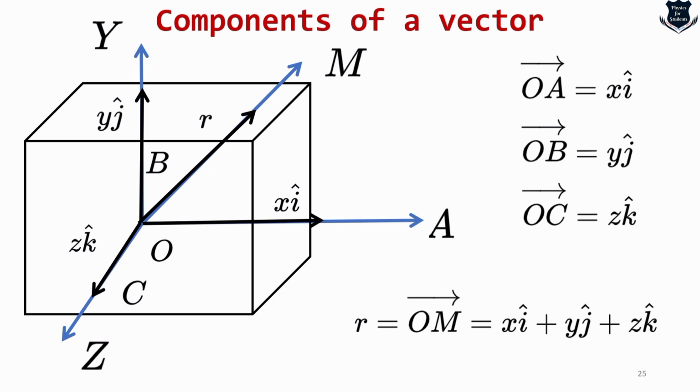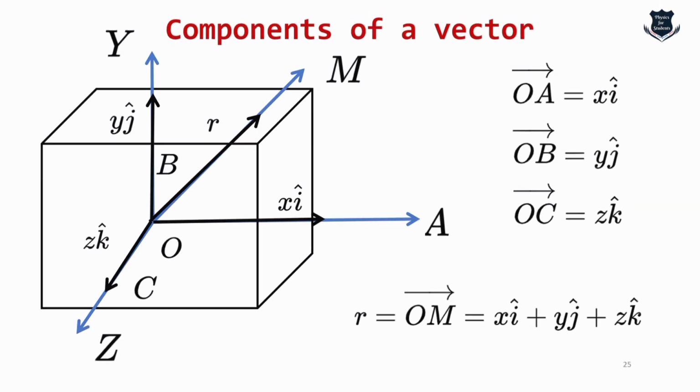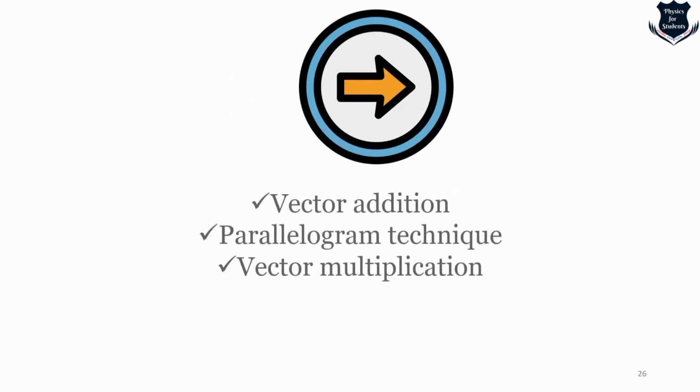Why do we need linear algebra? A little bit of revision on complex numbers and what a vector is and how the column and the row vectors look like. We will be continuing this in the next part of our video, and the next part of the video will deal with vector addition, the parallelogram technique and vector multiplication.